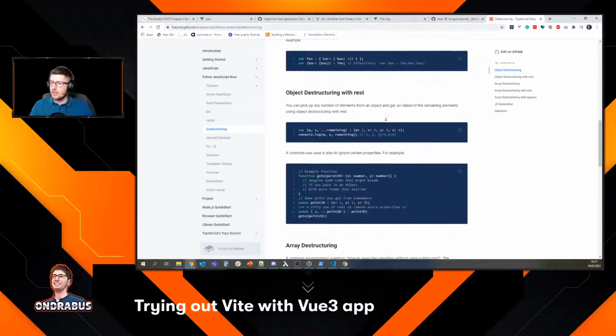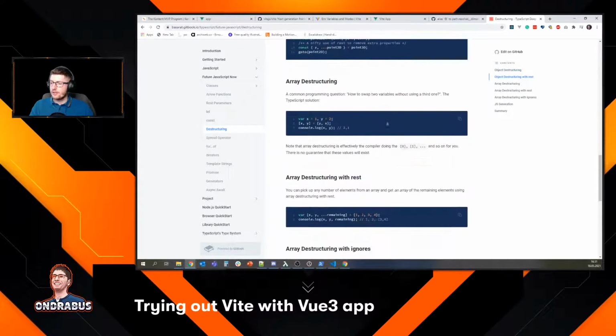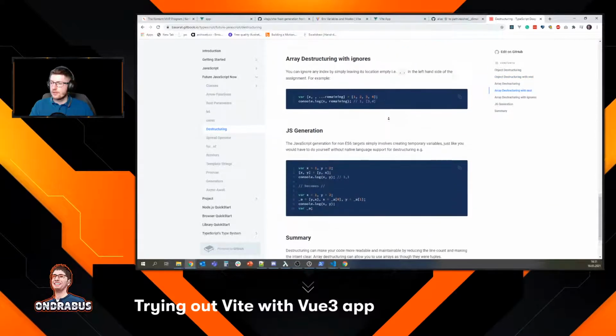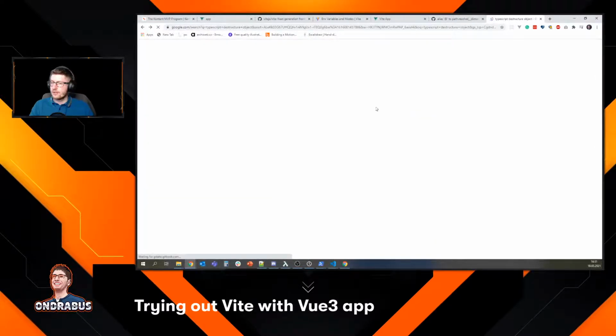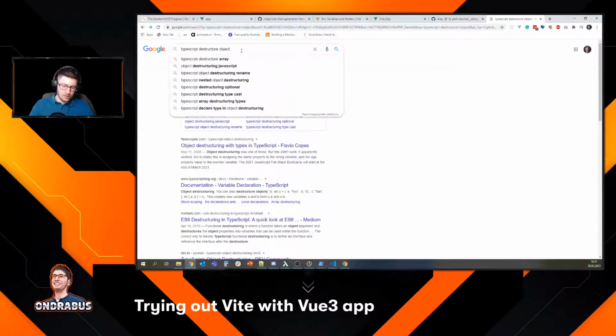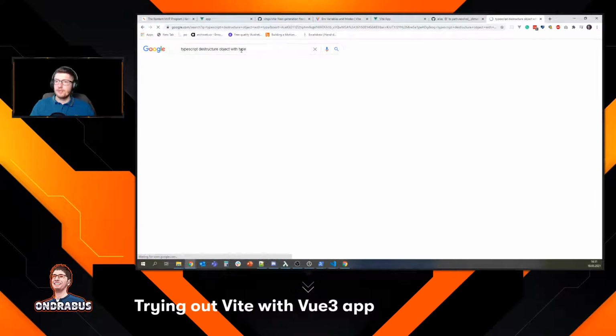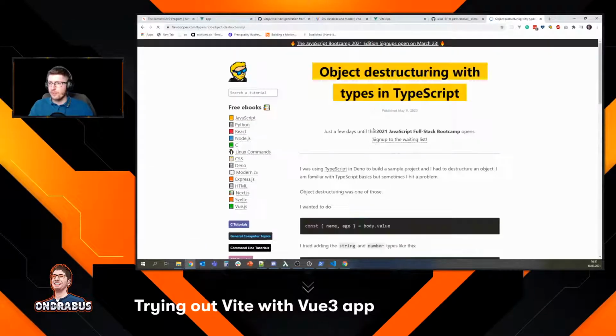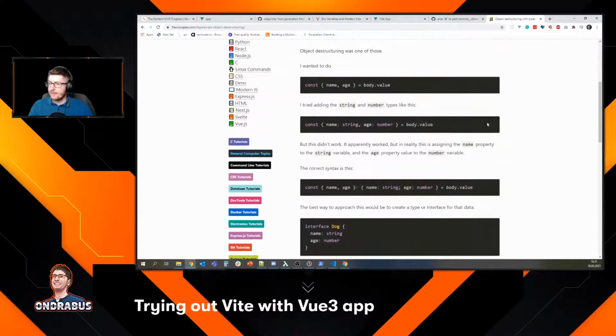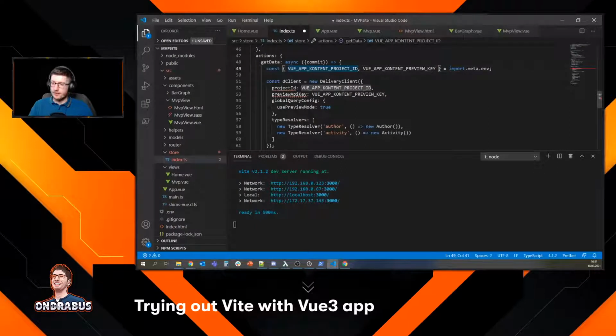Okay, that's not what I need. Destructure object with type. That's what I'm looking for. Here we go. All right, so that's what I want. So just provide here a string like this.